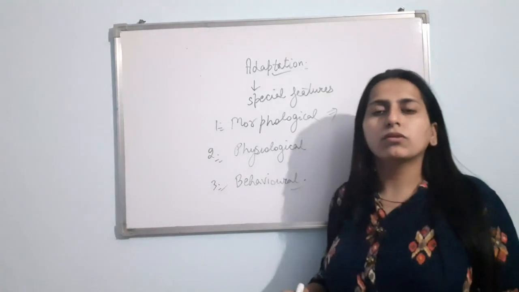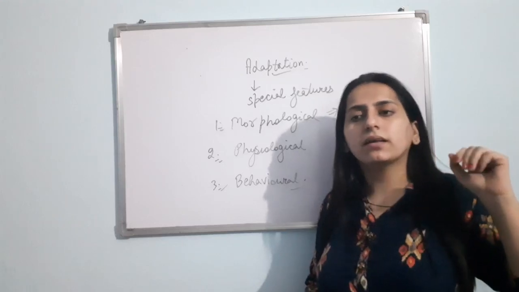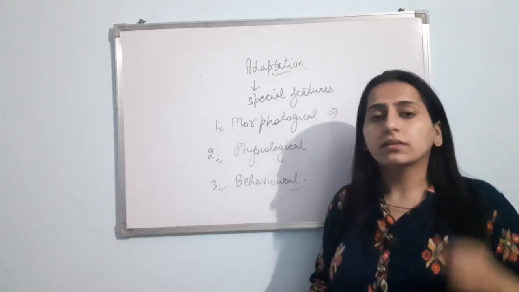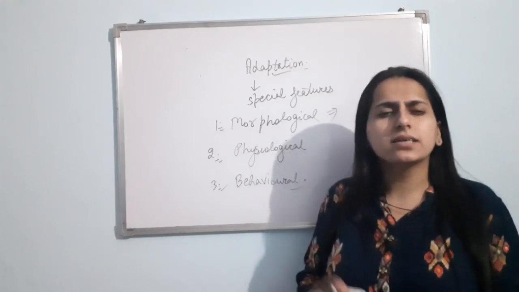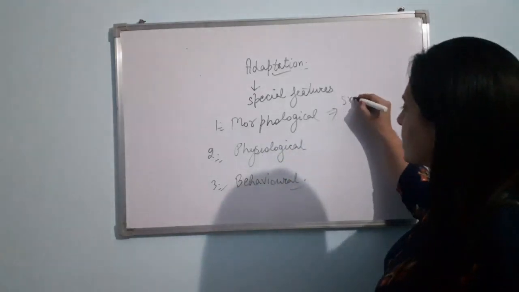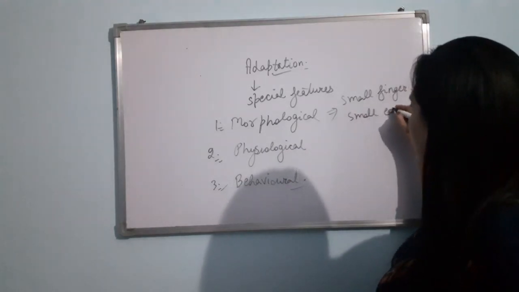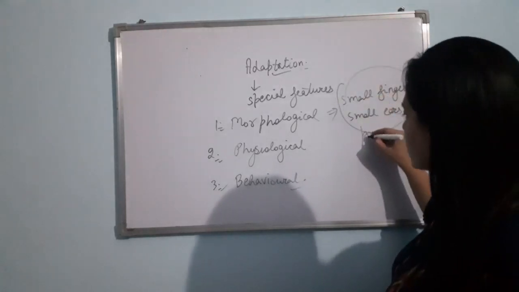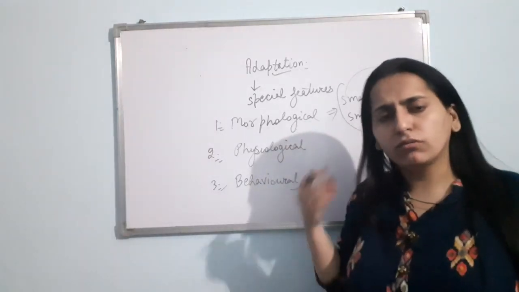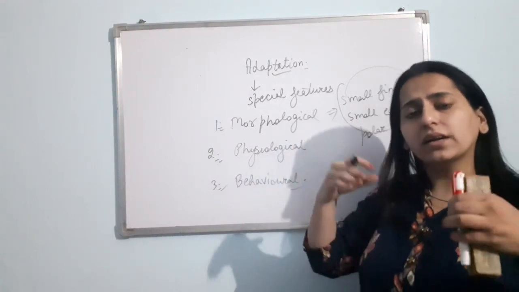If I talk about the morphological adaptation, then if you have ever seen the organisms that live in the polar regions, just observe their digits, fingers carefully, their ears carefully, you'll find that their ears are quite small. Their digits are quite small. Small fingers, small ears in the organisms that live in the polar areas. Have you ever thought why? This is an example of morphological adaptation. Morphologically, you can just see the ears are small. You can see the fingers are small.